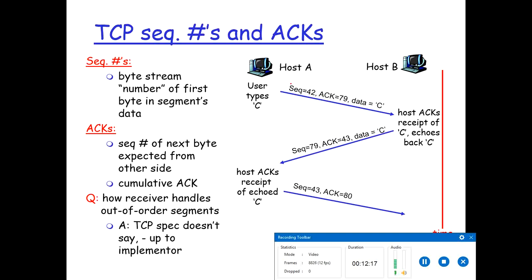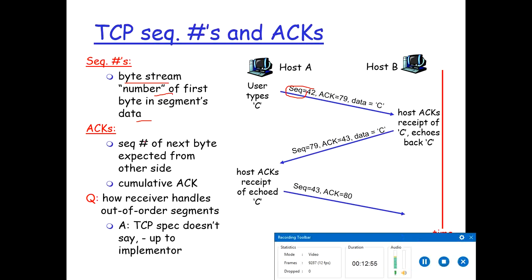These are two important fields, sequence number and acknowledgement number, and they are the critical part of TCP's reliable data transfer service. So what is a sequence number? It's the byte stream number of the first byte in the segment's data. Every segment is always numbered by TCP. So the sequence number is just the number of the first byte in the segment data, and it is chosen as a random number.